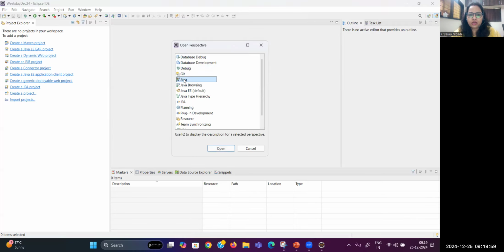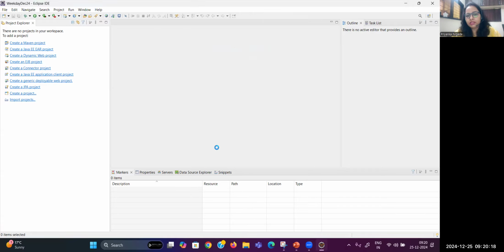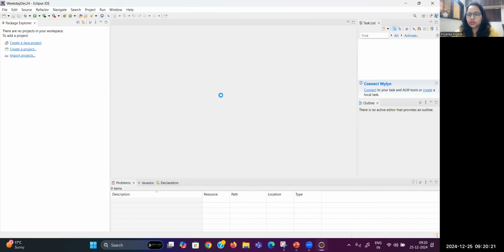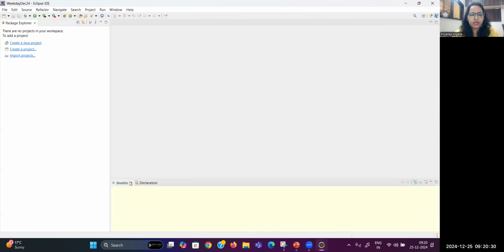First, I will convert to plain Java. At the right hand side, behind the search, there is an Open Perspective option. There you can see that by default I'm using Enterprise Edition. In your case, it might be plain Java. So just take plain Java and let me open this. Perfect. This is the view we are having. Now, guys, whatever components you see, like Outline, you can just remove them. Javadoc and Declaration and all, we don't need them. Just keep it simple: package explorer on the left hand side, and the front screen where you can write your logic.